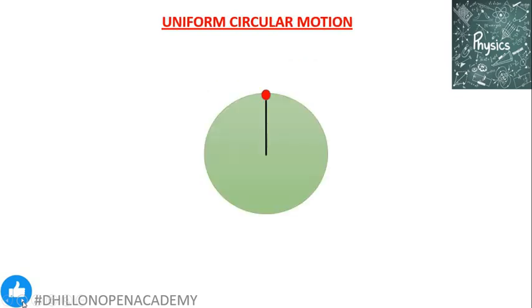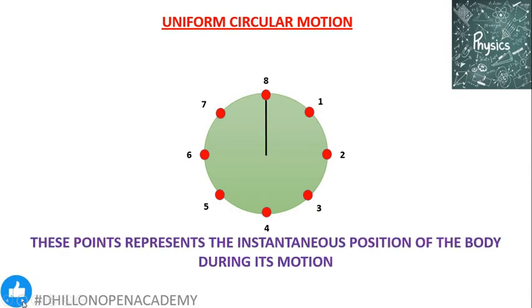Now, when the body is moving in a circular path, at different instants of time it possesses different positions. As you can see, the body can be present at point 1, 2, 3, 4, 5, 6, 7 or 8. All these positions are known as the instantaneous positions of the body during the motion. Why?